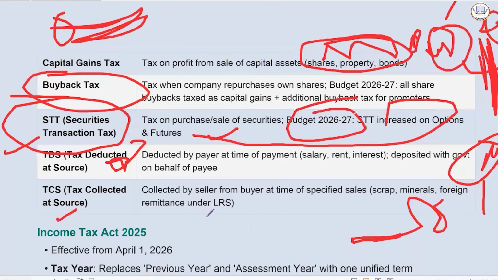TCS is tax collected at source, that is related to sellers when they collect this tax from the buyer at the time of a specified sale. It can be related to scrap, minerals, foreign remittances. So it is related to business, and also to something which an individual is paying.